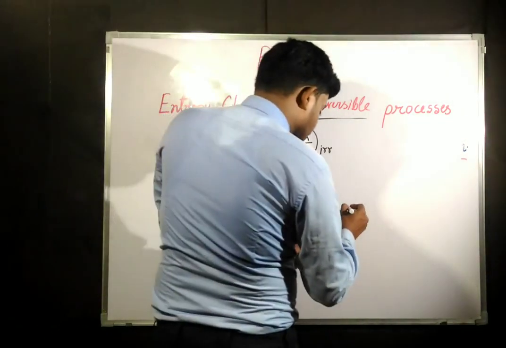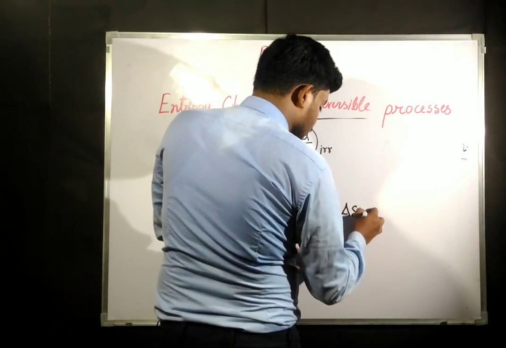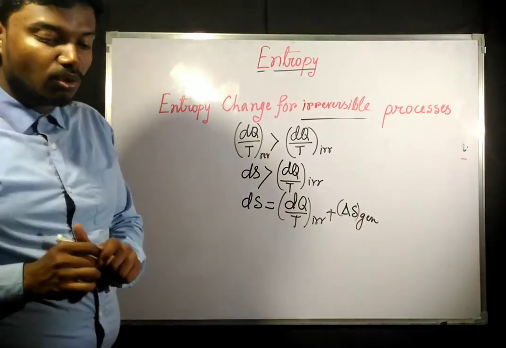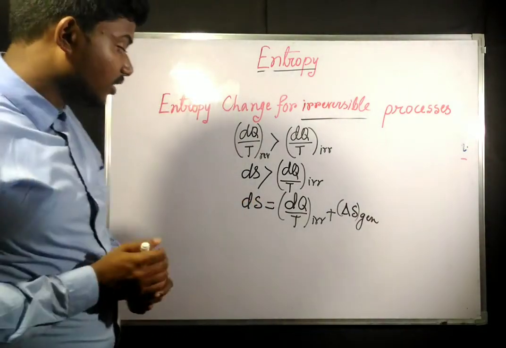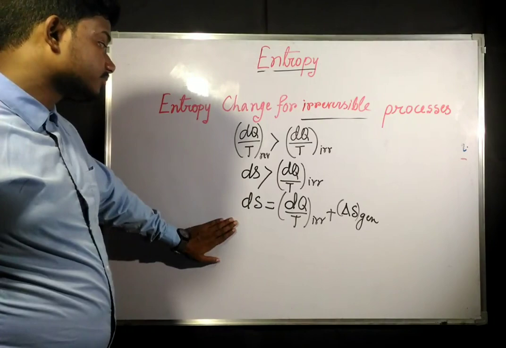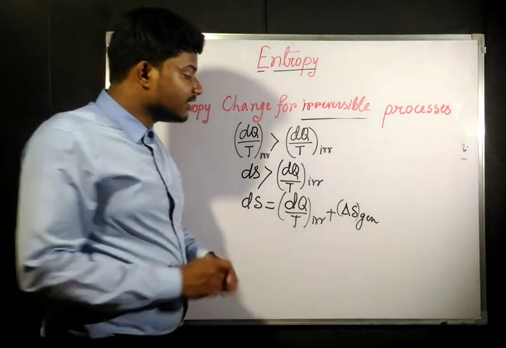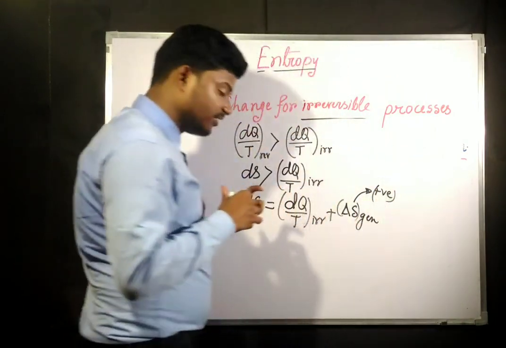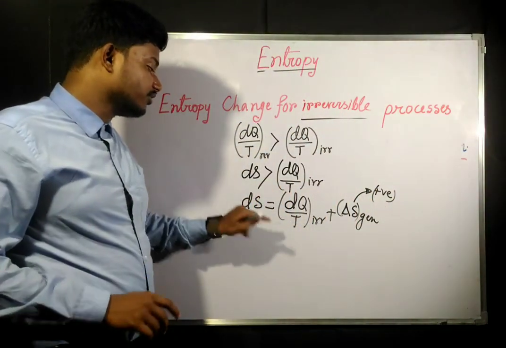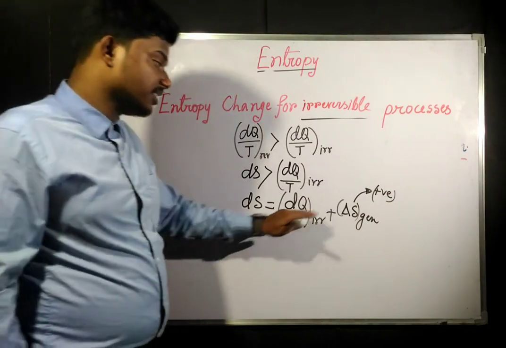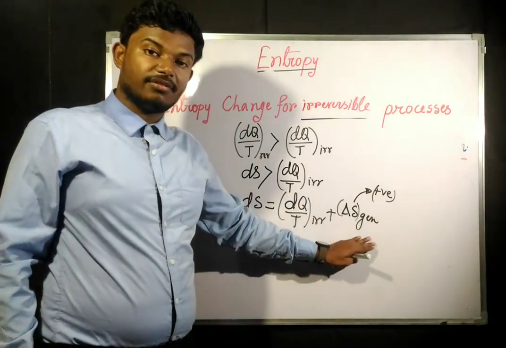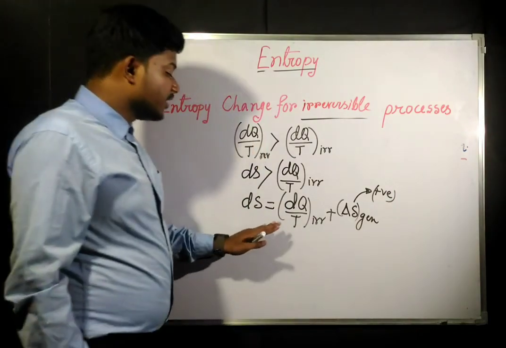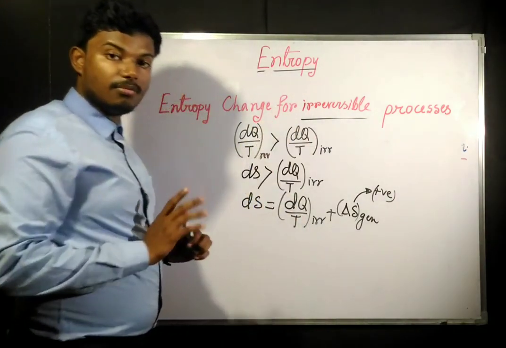Now this term is known as entropy generation. This thing is always going to be positive. If it is not positive, then there is no point in changing this into an equation. It must always be positive, and it changes from path to path.